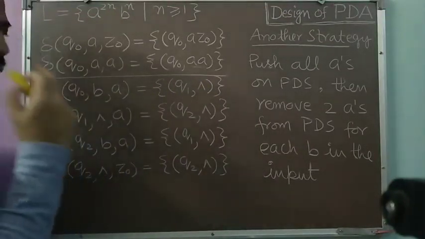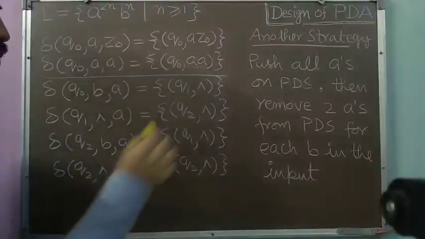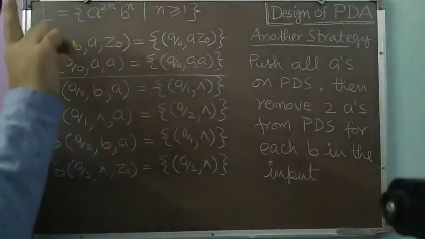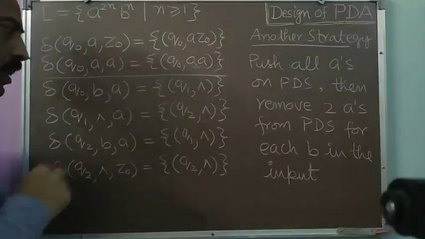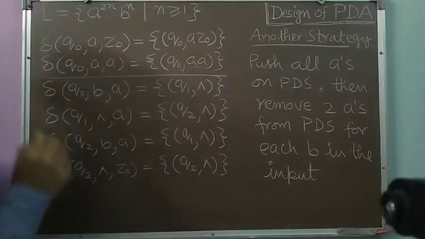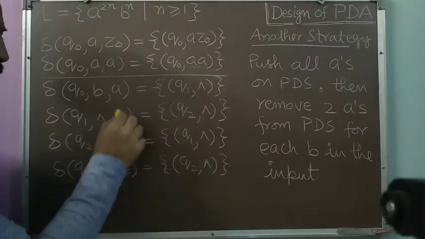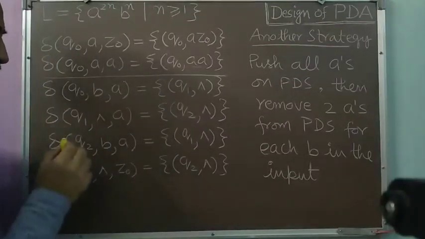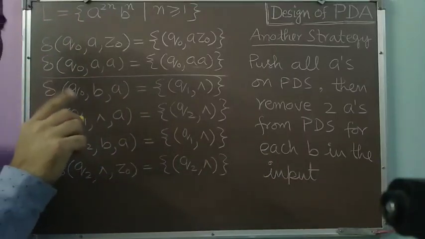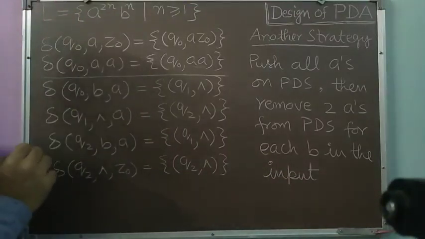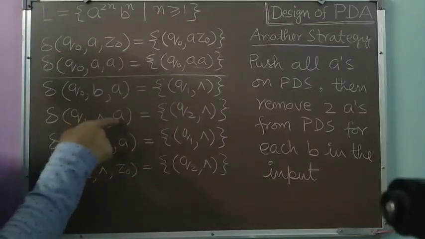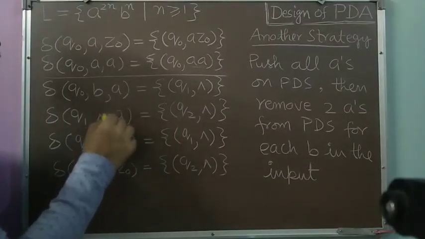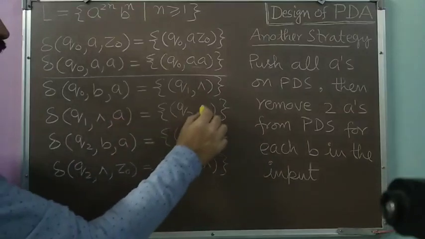So corresponding to our 1B, 1A we have removed. Being in the Q1 state, we have removed 1A corresponding to our input B. Now we are in the Q1 state and the topmost pushdown store symbol is A. Now we will not take any letter from the input, rather we will take a null move. So in Q1, whenever we are in the state Q1, we will always take a null move and remove the topmost pushdown store symbol. That's why I have written null here.